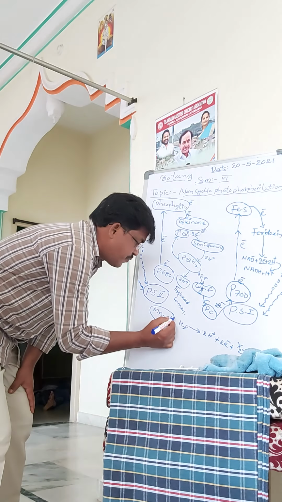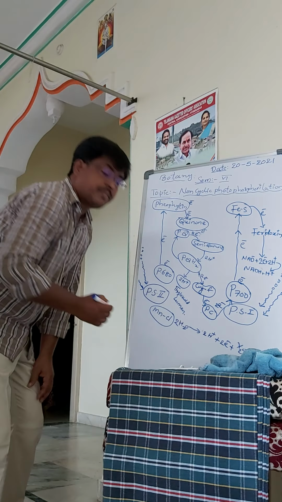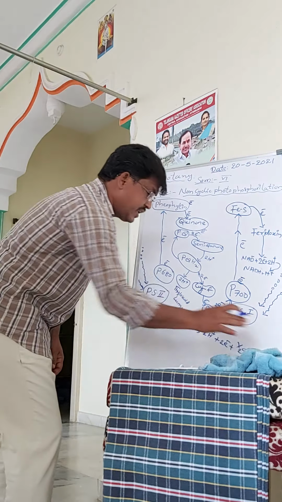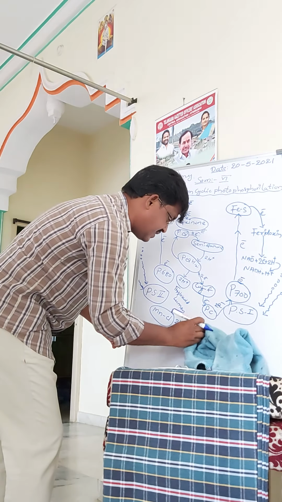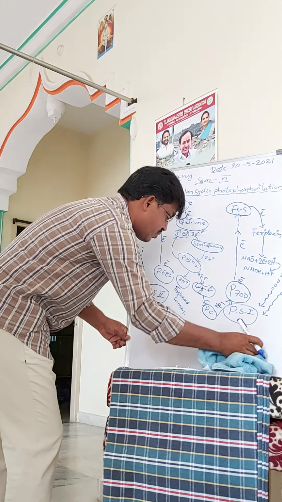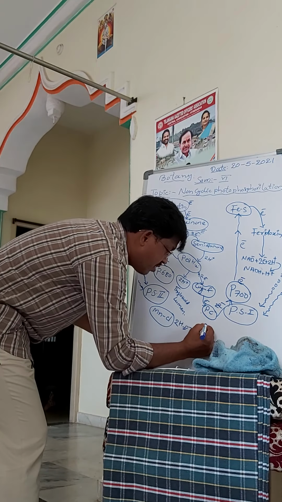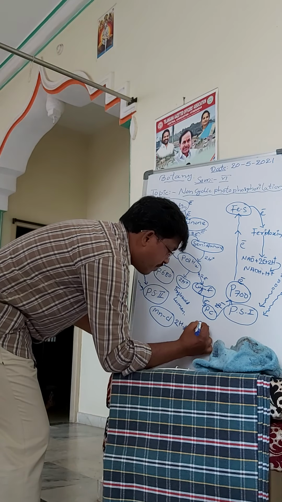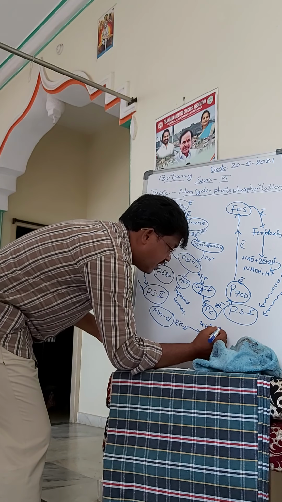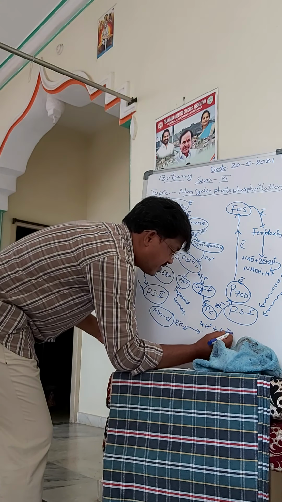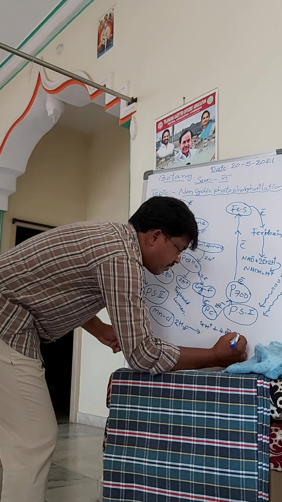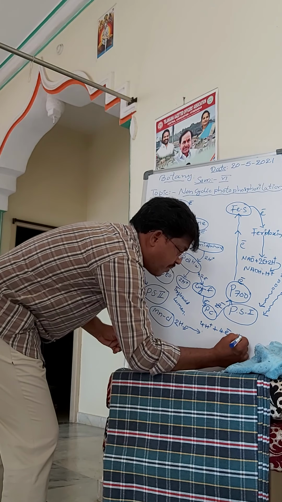Like this, if we take 2 molecules of water, it releases 4 protons plus 4 electrons plus 1 molecule of oxygen.